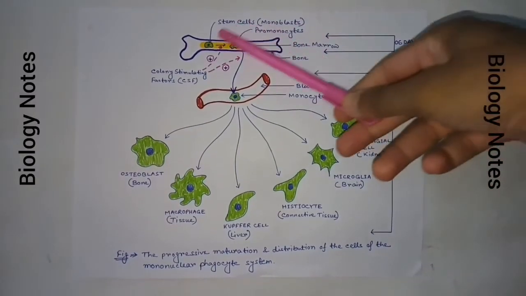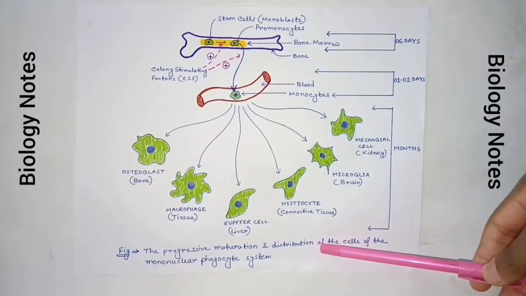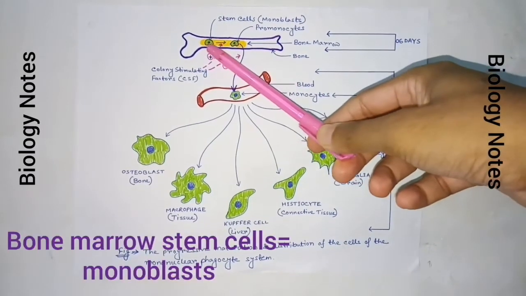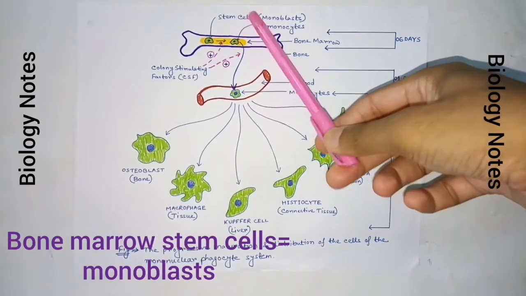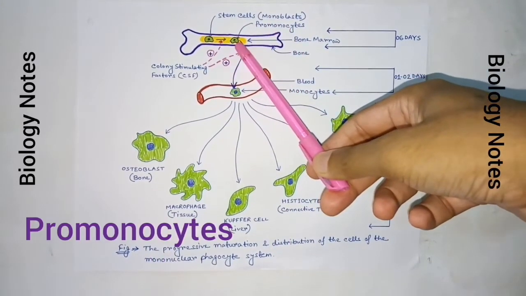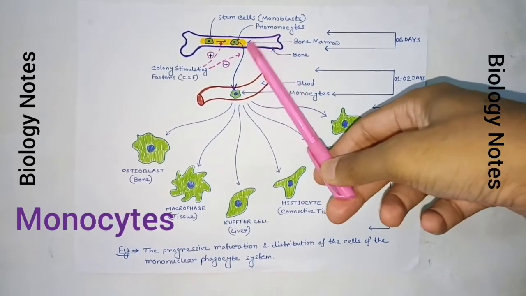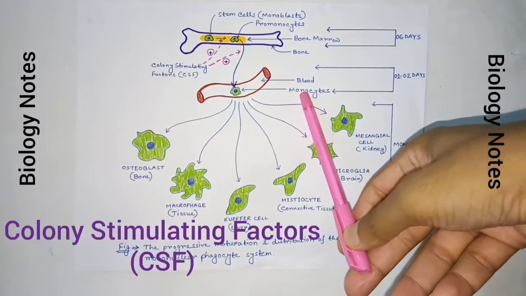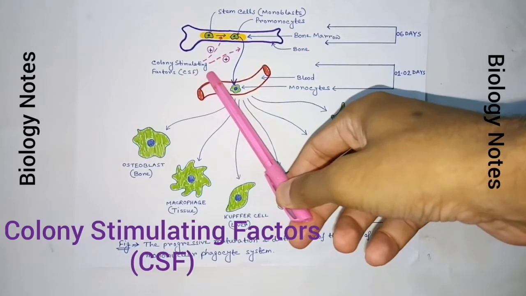This is a diagram showing the life history or development and distribution of macrophages. All macrophages originate from the bone marrow stem cells known as monoblasts. Monoblasts develop into promonocytes and promonocytes develop into monocytes. All these happen under the influence of a protein called colony stimulating factors.